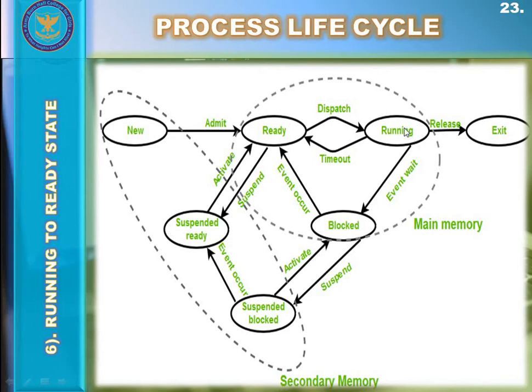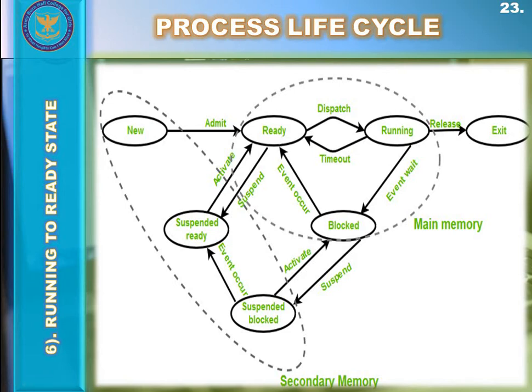So the first case is that a running process, or a process getting executed by the CPU, can be sent back to the ready state during its execution. Number one, if its time quantum has expired. Number two, if a high priority process came, so the low priority process during its execution would be sent out or transferred back to the ready state. Suppose there are two processes, process 1 and process 2. There are two processes present in the ready state inside the waiting queue or ready queue inside the RAM.